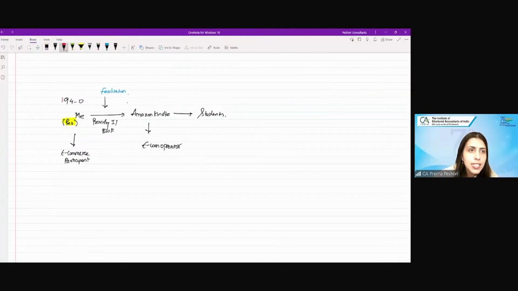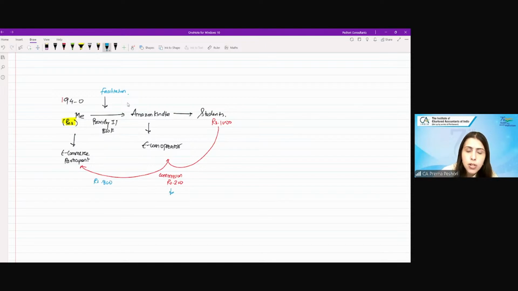So basically, let's say my book is rupees 1,000, right? When you buy the book, you will pay Amazon Kindle rupees 1,000. Amazon Kindle will retain a certain commission, let's say rupees 200, and will pay me back, let's say, rupees 800.